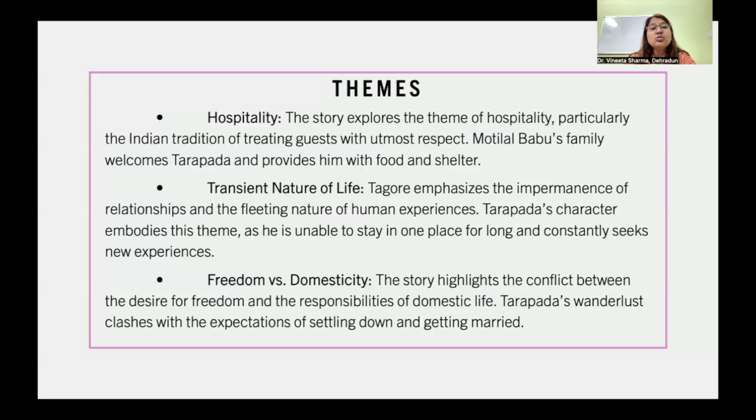Another theme which runs through the story is the transient nature of life. Tagore emphasizes the impermanence of relationships and the fleeting nature of human experiences. Tarapada's character embodies this theme as he is unable to stay in one place for long and constantly seeks new experiences. Next theme is freedom versus domesticity. The story highlights the conflict between the desire for freedom and the responsibilities of domestic life. Tarapada's wanderlust clashes with the expectations of settling down and getting married.